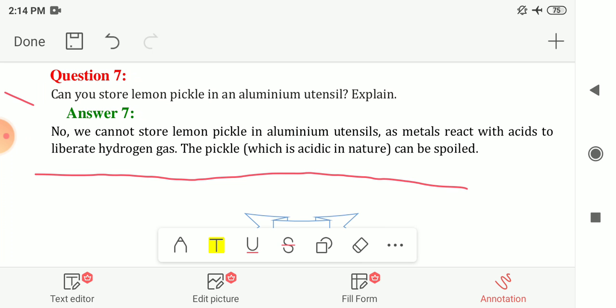The pickle, which is acidic in nature, can be spoiled by the release of hydrogen gas. So aluminum utensils are unfit for the consumption of lemon pickle.